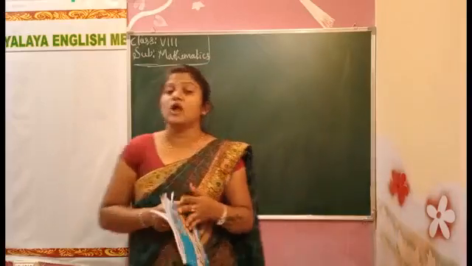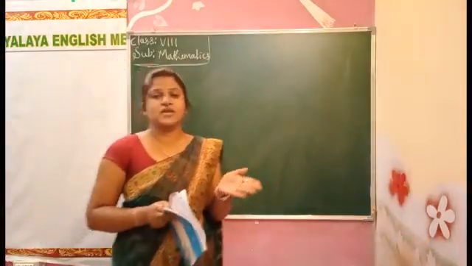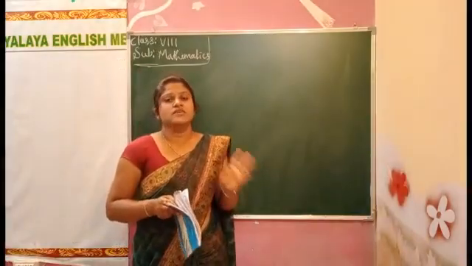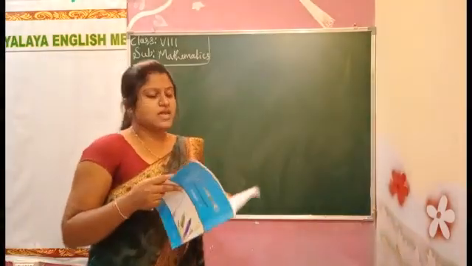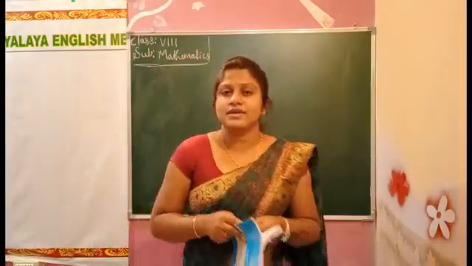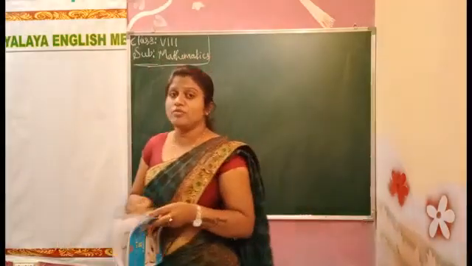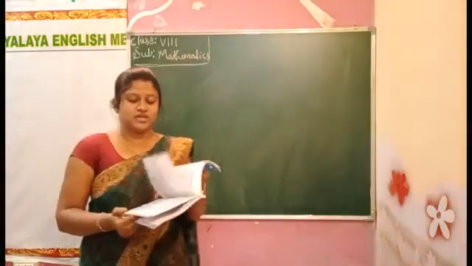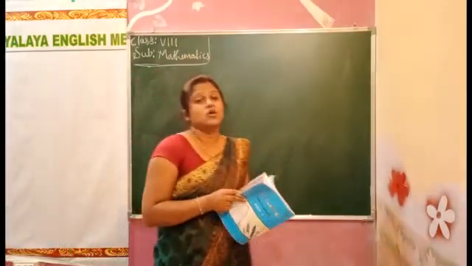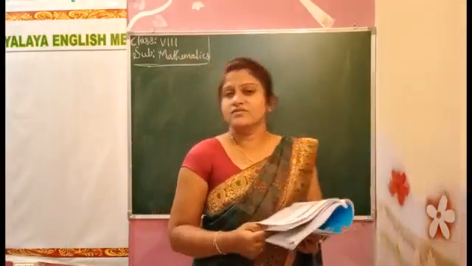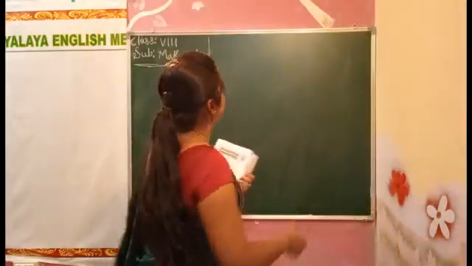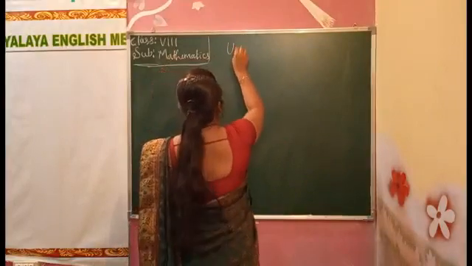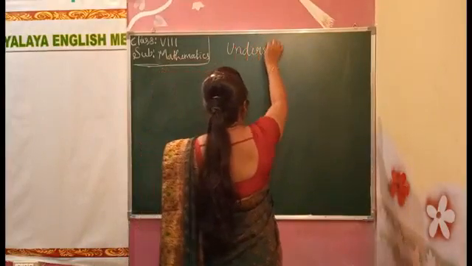Comes on the quadrilateral, how many shapes we have, how many parts we have, how many sides we have. We studied all those things, and we completed the exercises also. The two main parts we studied in the quadrilateral: what is the concave, what is the convex? We started with which chapter? Understanding quadrilateral.